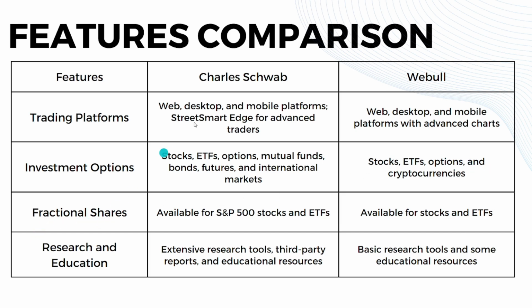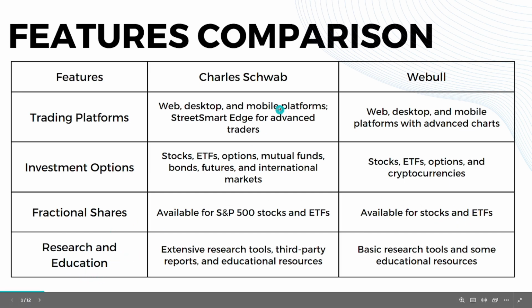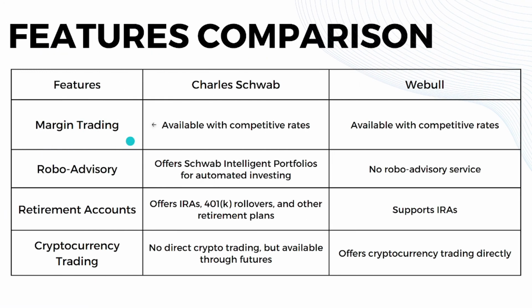And for fractional shares, Charles Schwab's are available for S&P 500 stocks and ETFs, while Webull's are available for stocks and ETFs also. When it comes to research and education, Charles Schwab has extensive research tools, third-party reports, and educational resources, while Webull has basic research tools and some educational resources on their platform. And when we talk about margin trading, Charles Schwab is available with competitive rates. Same thing with Webull.